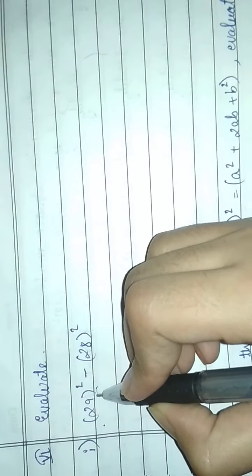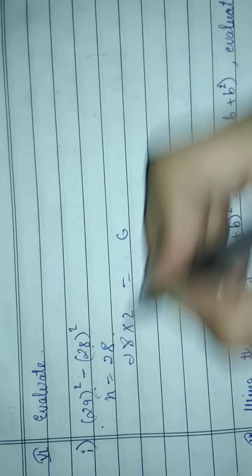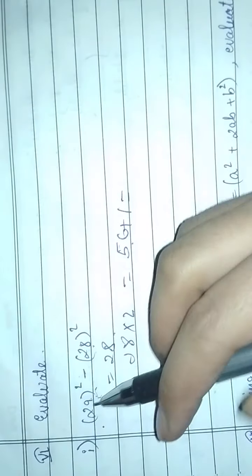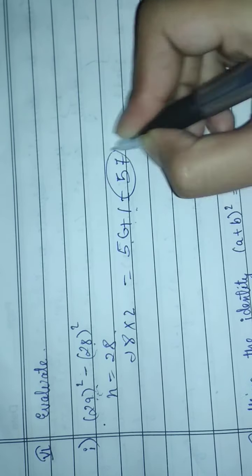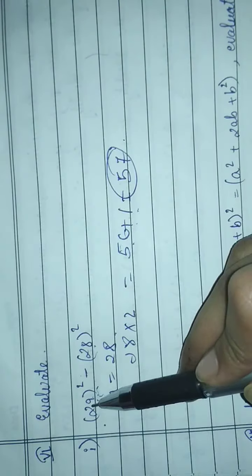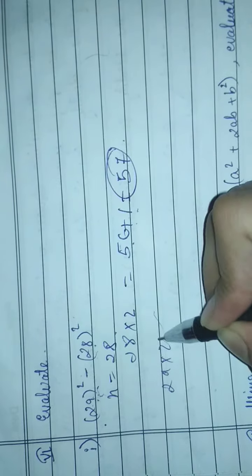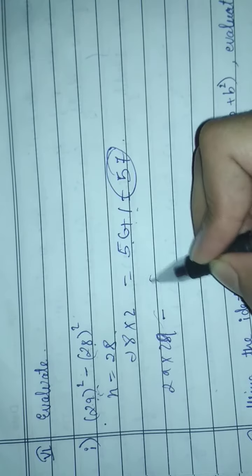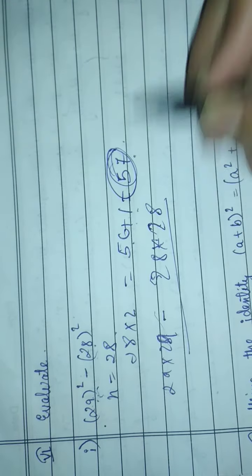Now see here, 29 to the power 2 minus 28 to the power 2 is given. Our n will be 28 because it is the smaller number. So 28 into 2 equals 56. Since 29 is given, we add plus 1 because it is the bigger number. So 56 plus 1 equals 57. So 29 to the power 2 minus 28 to the power 2 equals 57. You can check it by multiplying 29 into 29 minus 28 into 28. The answer will come 57.